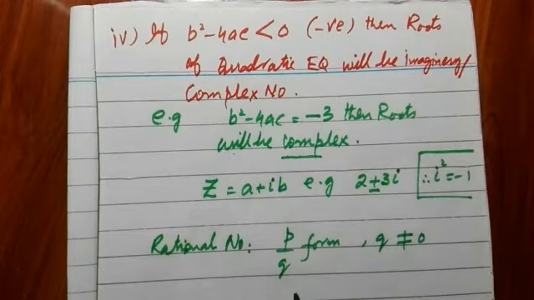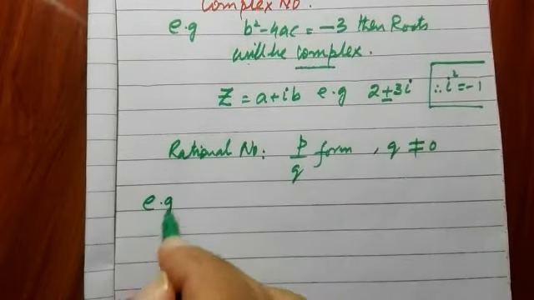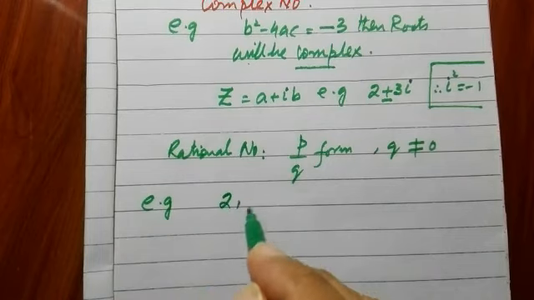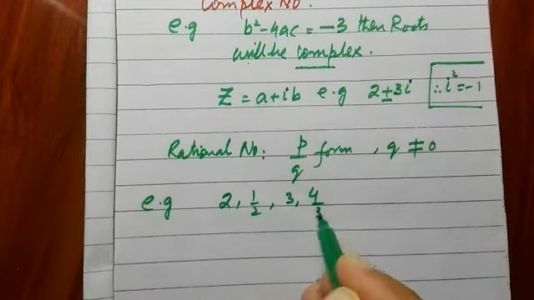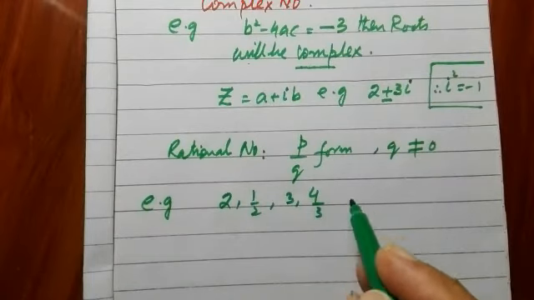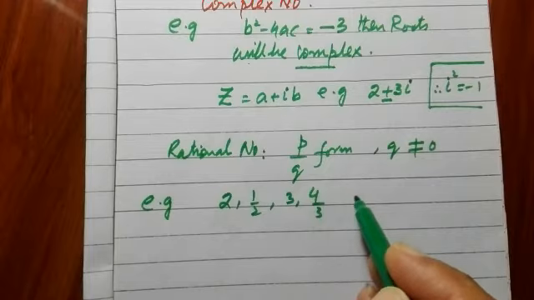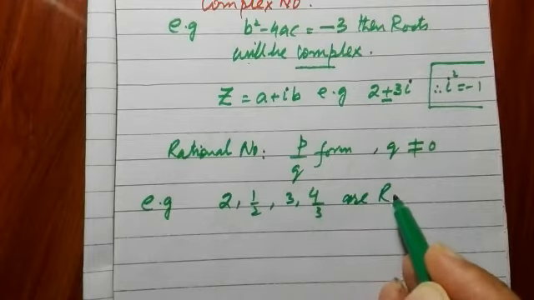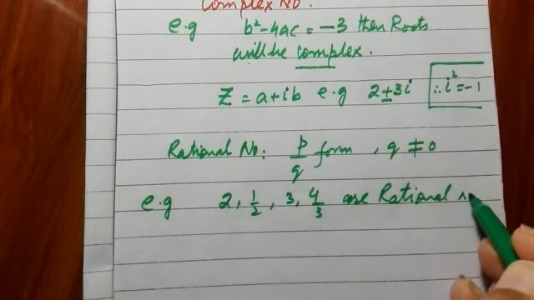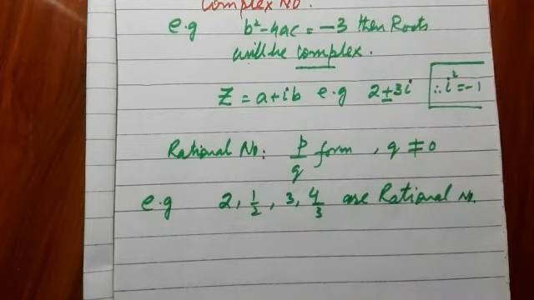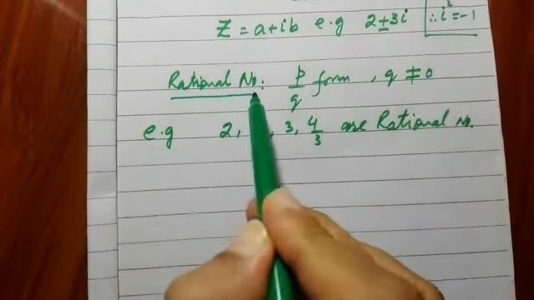Such numbers are called rational numbers, for example 2, 1/2, 3, 4/3, all such type of numbers. The rational number was introduced very well in grade 9.